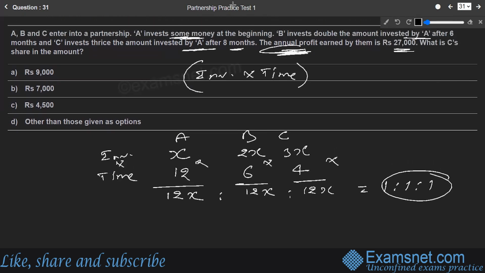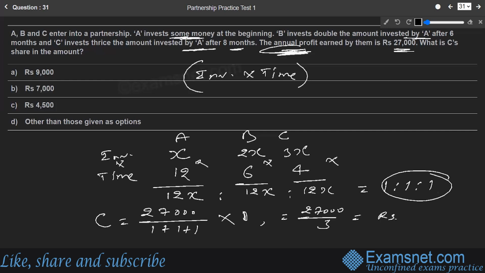Okay, all of them. They ask what is C's share. C's share can be found out by the total profit, that is given as 27,000, divided by the sum of ratio terms, that is 1 plus 1 plus 1, into C's part, that is 1 again. So that is going to be nothing but 27,000 divided by 3, and that is nothing but rupees 9,000. Okay, so that is the right answer. 9,000 is the profit share of C. Yes, it is available in option number A. So that is going to be the right answer.